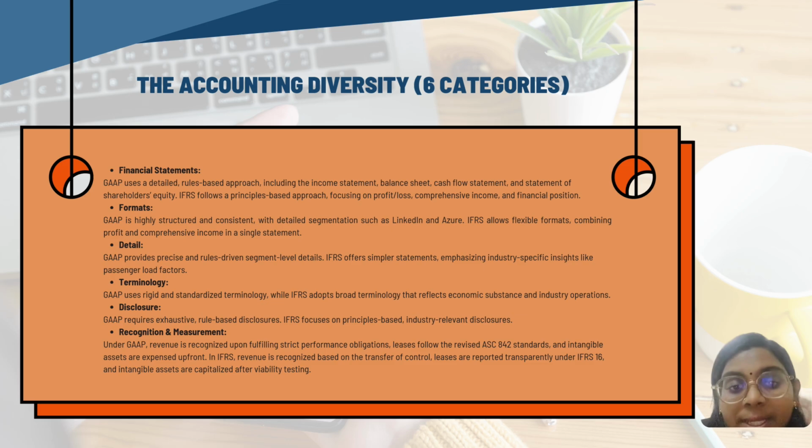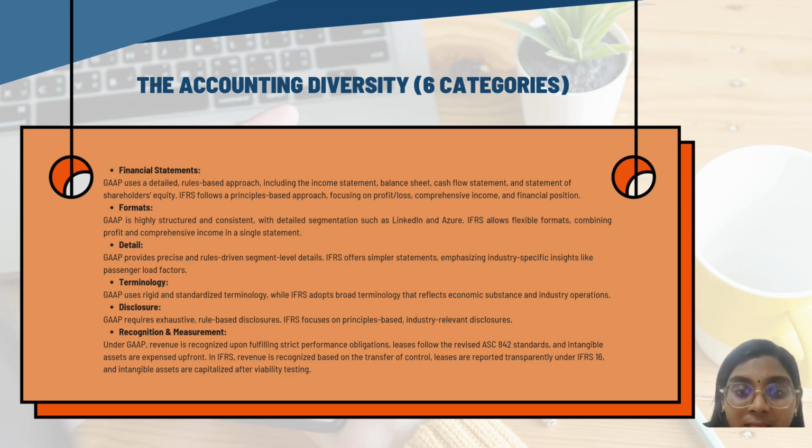Let's compare GAAP and IFRS. There are first six differences. GAAP is rules-based, providing detailed financial statements like income, balance sheet and cash flow with structured formats and precise segment details, as seen in Microsoft. IFRS, on the other hand, is principles-based, focusing on profit or loss and flexibility, making it relevant for dynamic industries like airlines, as shown in AirAsia.